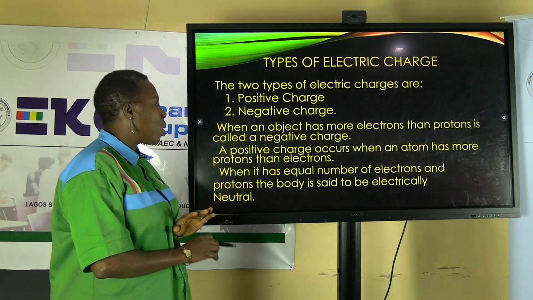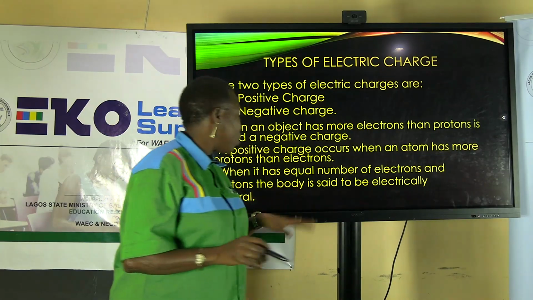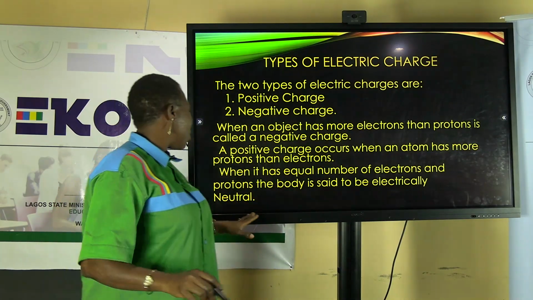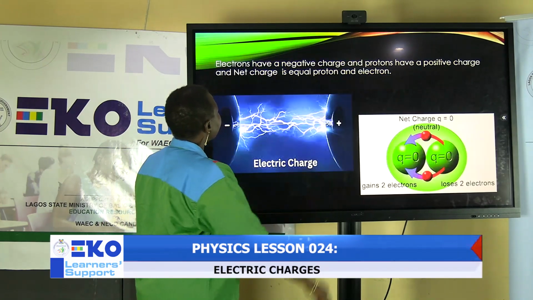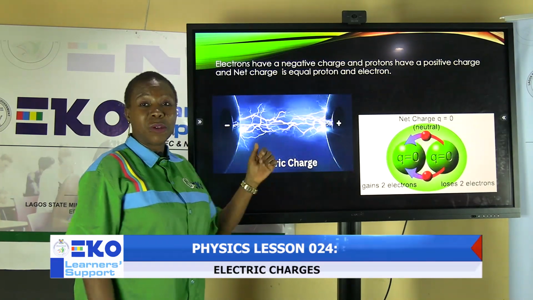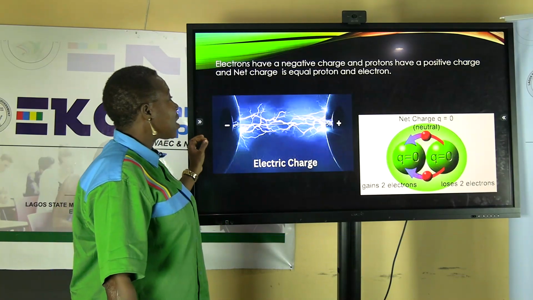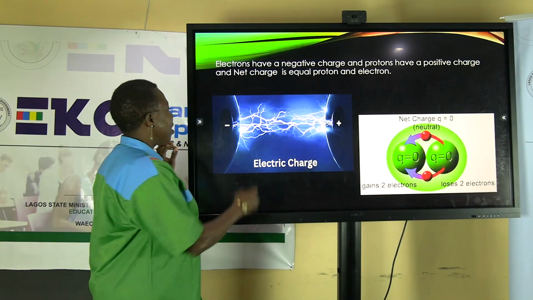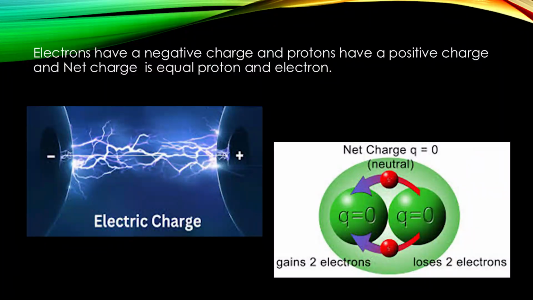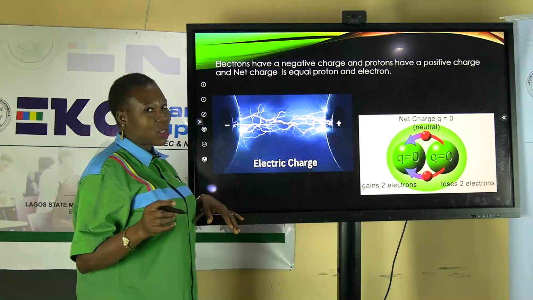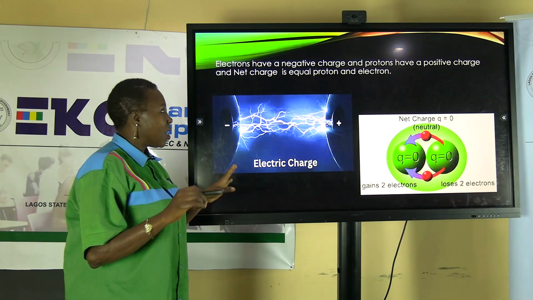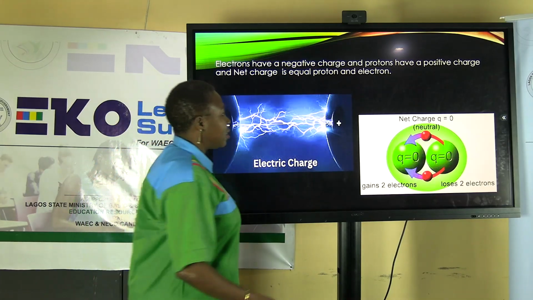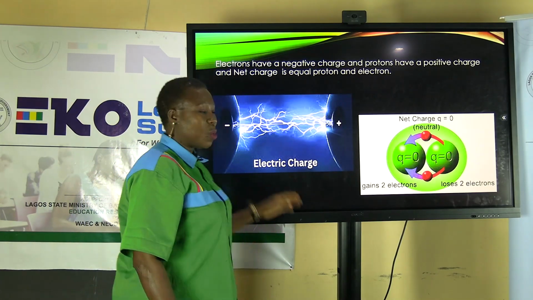And when it has an equal number of electrons and protons, the body is said to be electrically neutral. As you can see from the diagram, electrons have a negative charge, and protons have a positive charge, and like I told you earlier, net charge is equal protons and electrons, and the diagram here depicts what we have just said.